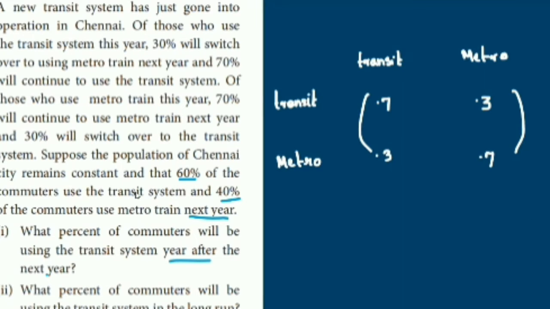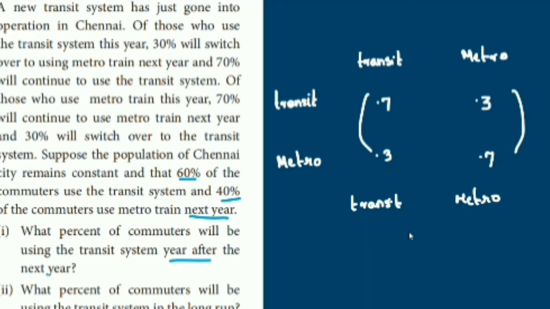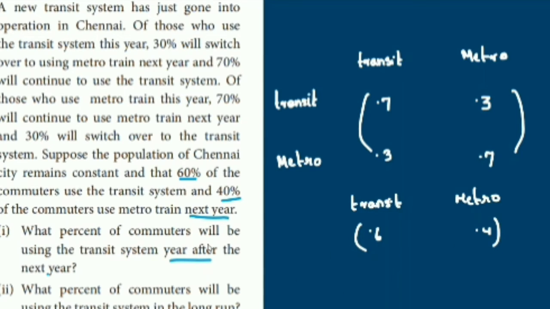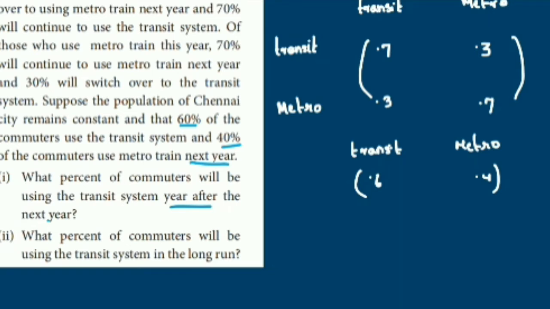First one is transit, then metro. The share is given as 60%, which means 0.6, and this is 0.4. Now the question is to find the percent of commuters who will be using the transit system the year after the next year. How do you find the future?